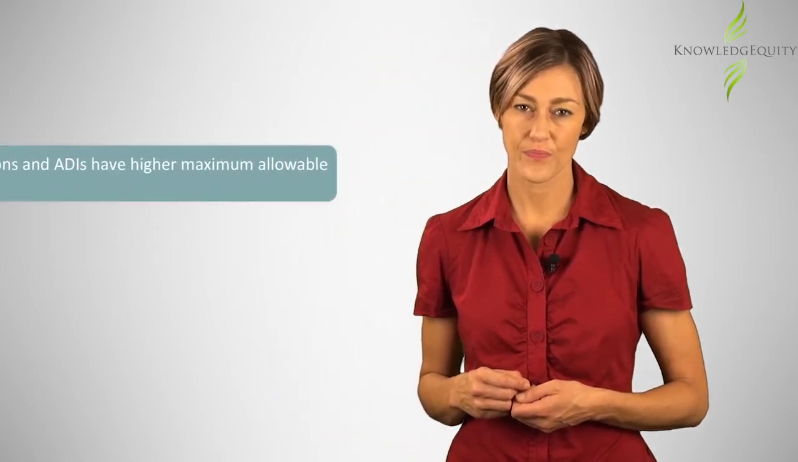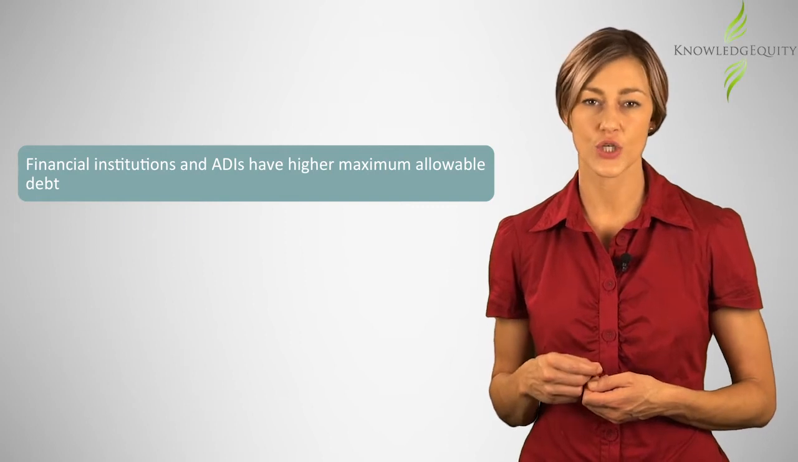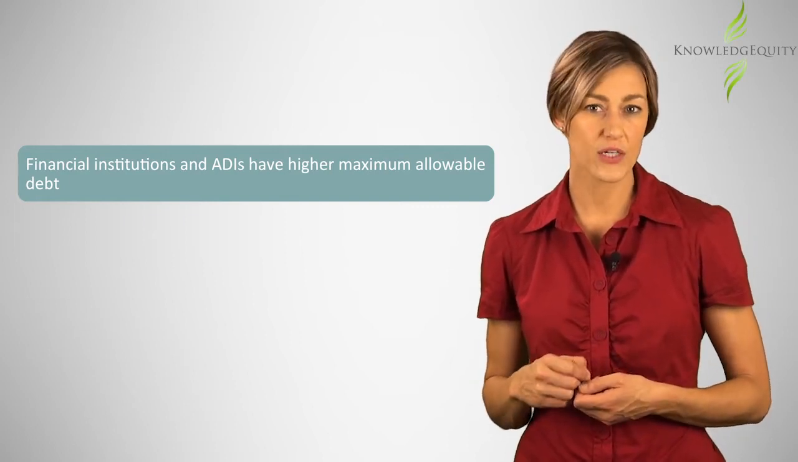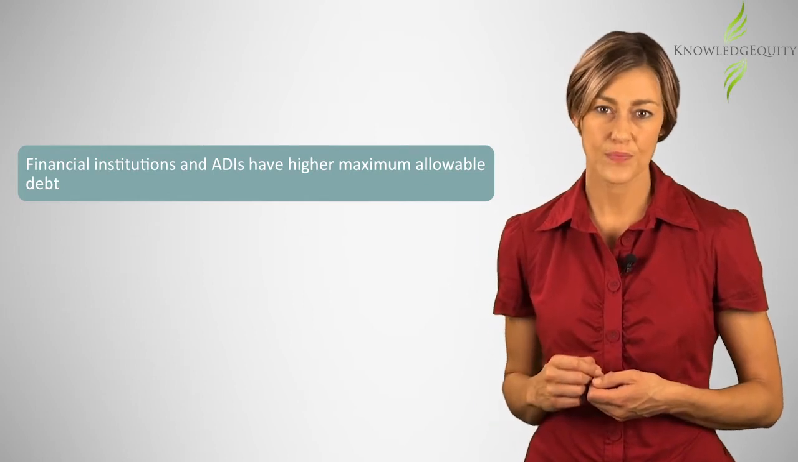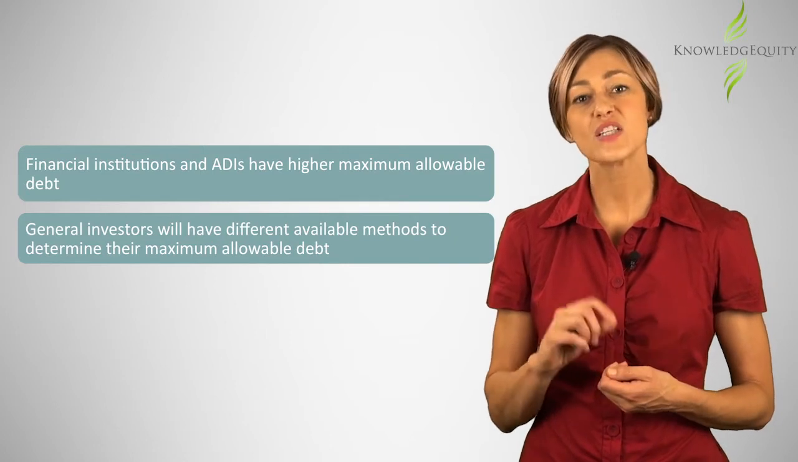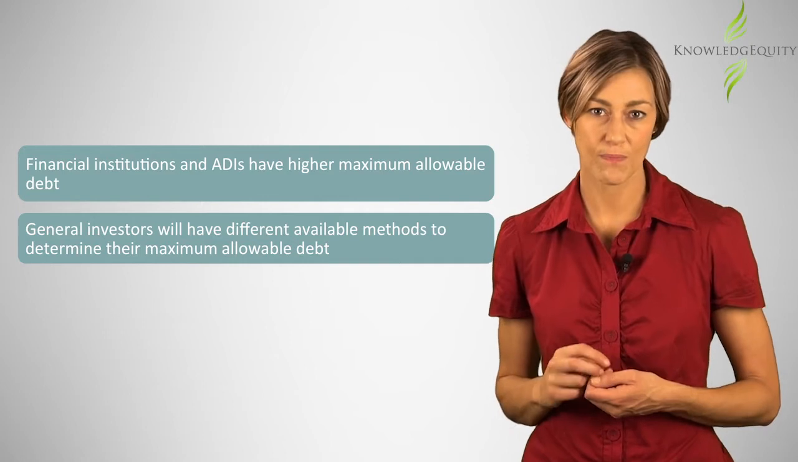We should also remember that the maximum allowable debt and any exemptions will depend upon the category of investor. Financial institutions and authorised deposit-taking institutions, or ADIs, have higher maximum allowable debt due to the nature of their business. General investors will have different available methods to determine their maximum allowable debt depending upon their classification.